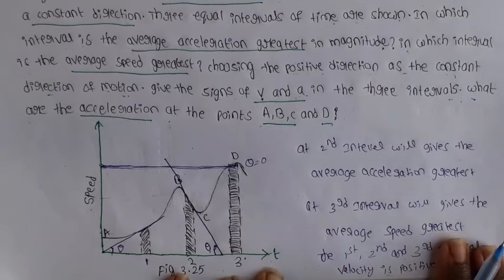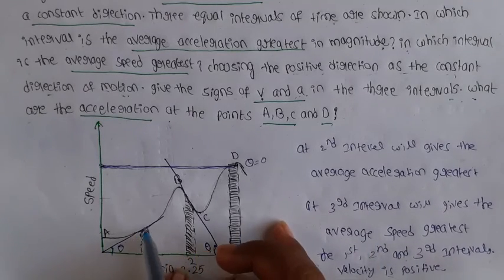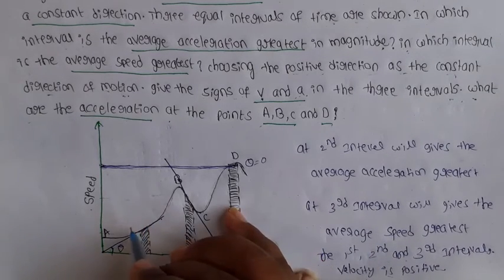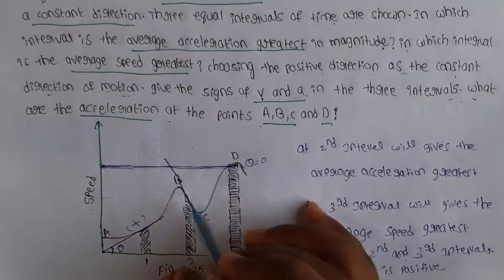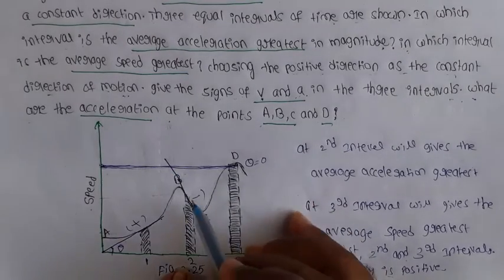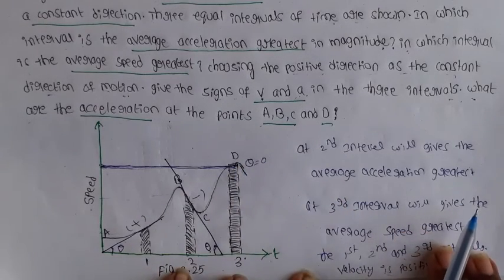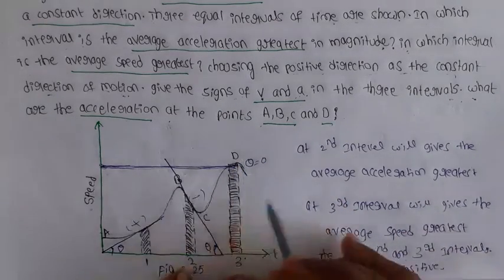So what about the acceleration sign? At the first interval, observe the slope. The slope is increasing, so that is positive. Here the slope is decreasing, that is negative. At the third interval the slope is zero, so there is no sign at the third interval.